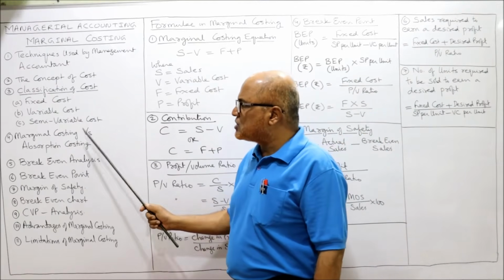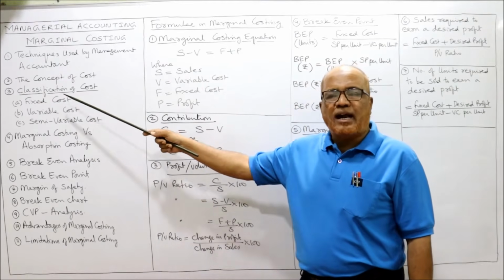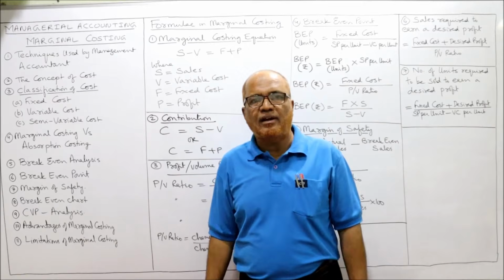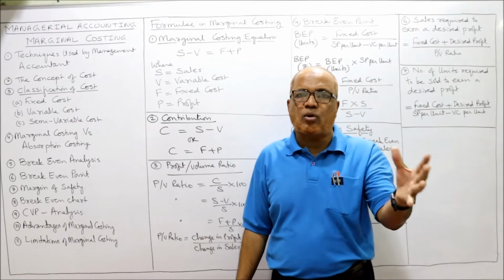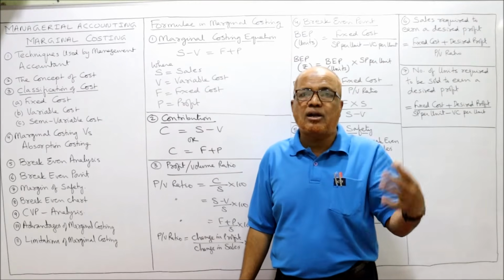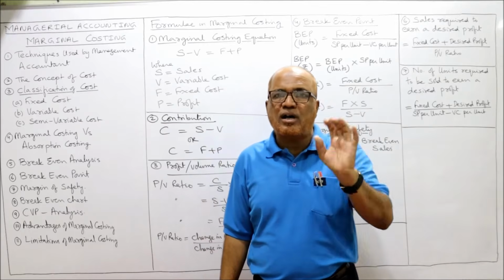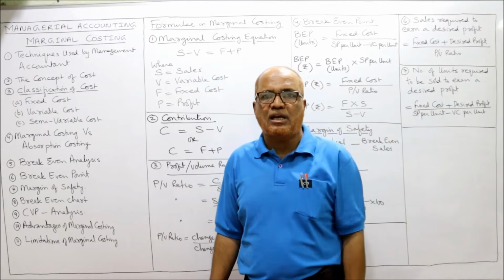Now, marginal costing versus absorption costing. One point you remember, when the management understands the nature of behavior of cost, then definitely we can control the cost. Some costs are controllable, some costs are uncontrollable. So which are the controllable costs? The management will focus on that cost so that the cost should be reduced and the profitability increased.